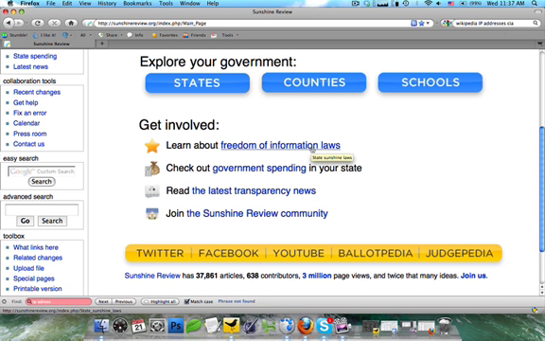This is mainly the evolution of freedom of information laws within the states, state spending, especially in regard to salaries, state budgets, and taxpayer-funded lobbying. We also go into the latest transparency news. This could be either revelations of government corruption or steps that the government is taking to be more transparent.